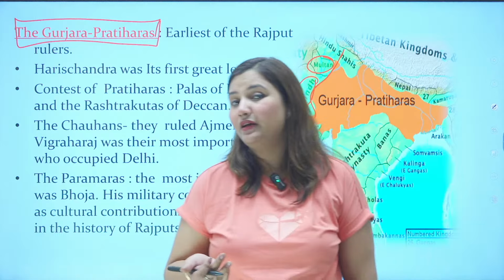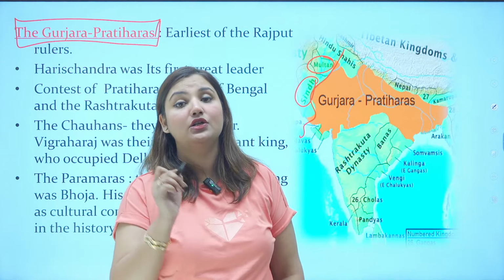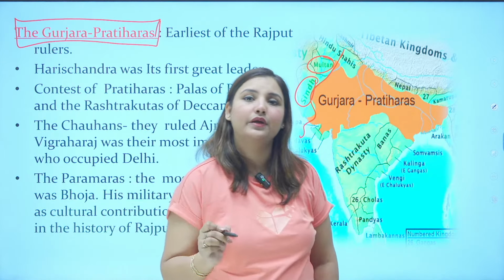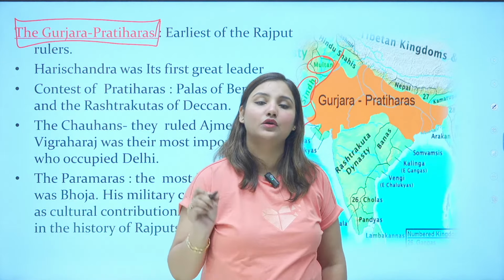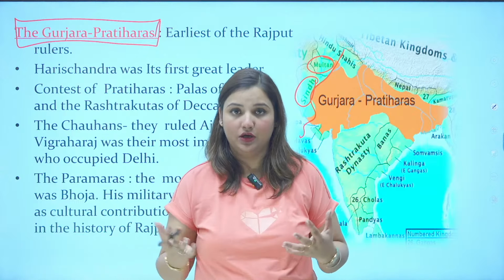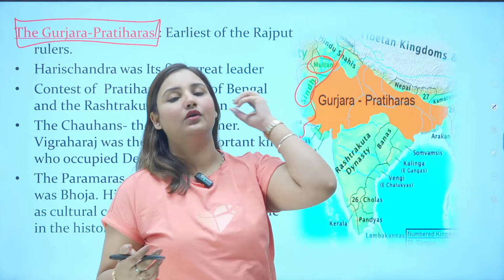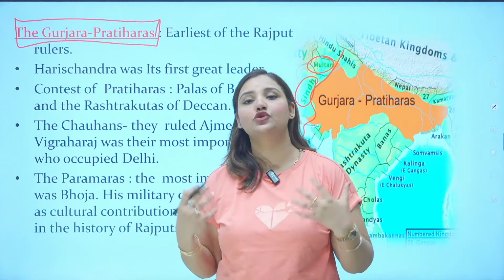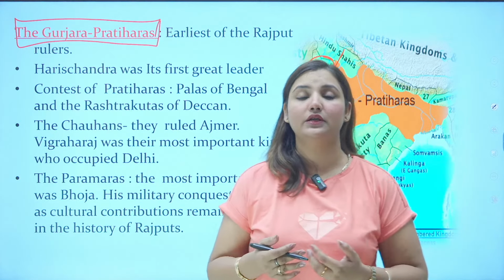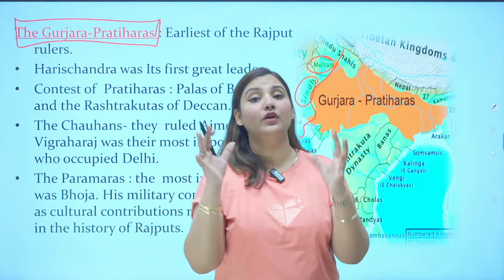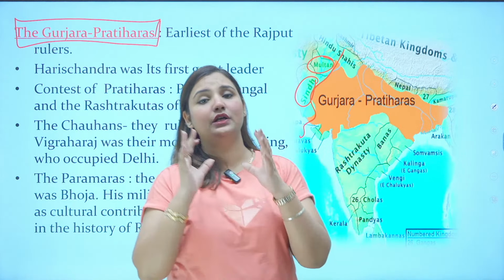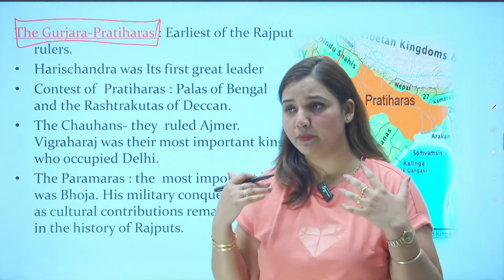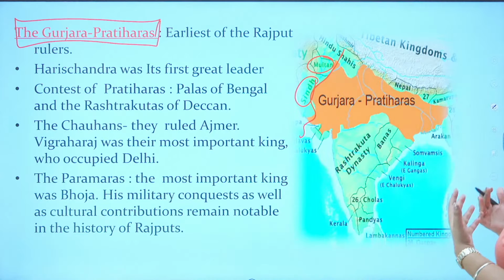If you remember, in the last class I taught you that Harshvardhan made Kannauj his capital city after getting it from Shashank. He drove Shashank out of Kannauj, and after getting the rule in Kannauj, he made it so prosperous that it was considered that any ruler who will win Kannauj will be the real ruler and the master of entire North India.